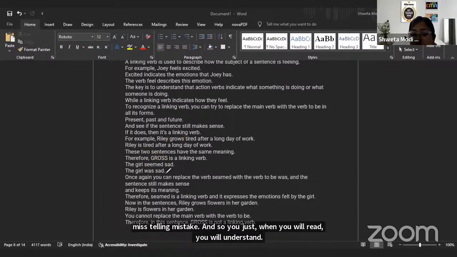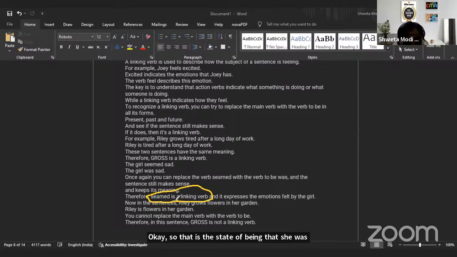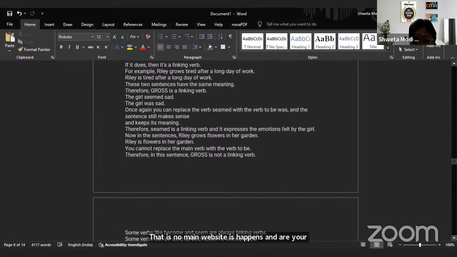Okay, the girl was sad, or the girl seemed sad. So what is there? Seemed is a linking verb. The girl seemed sad. Okay, so that is the state of being, that she was sad. So seemed is your linking verb, but it is not the main verb. What is the main verb? In "The girl was sad", there is no main verb. Happy and sad are your adjectives, right? But there is a linking verb because that is the state of being. Okay.